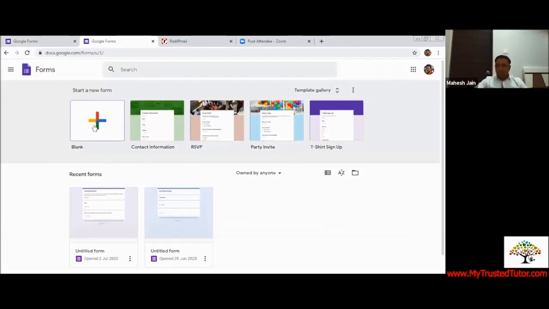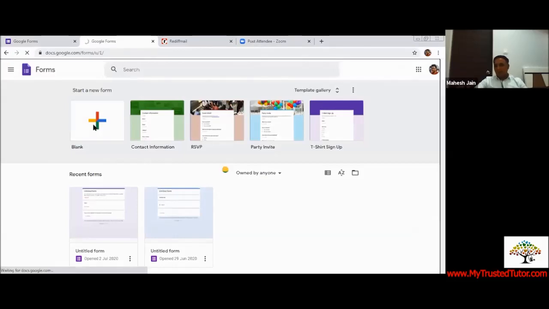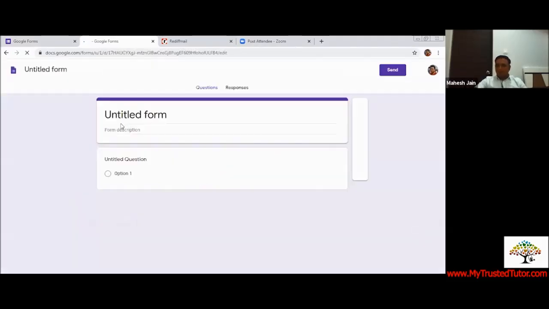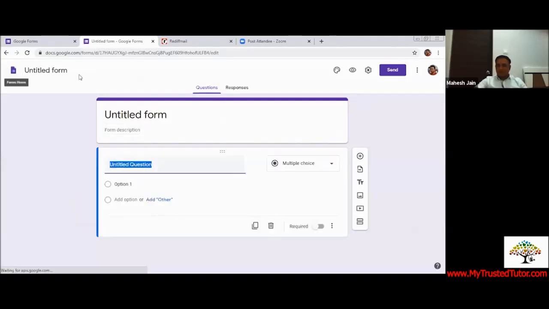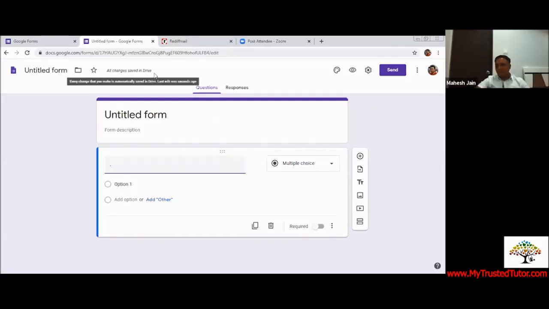Now, as I told you, what was the first step? The first step was to click on blank form. The moment you click on the blank form, the form is visible to you like this. Please pay attention to this part. The moment I click on it, you can see it says saving. It has started saving. These were the options for theme, preview, settings, send, and if you want to copy and send it to people.